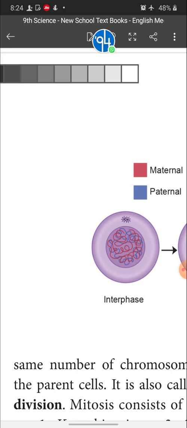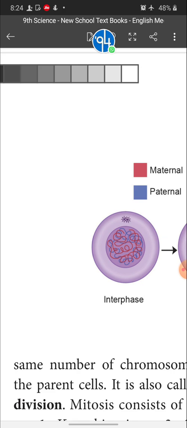When the sperm and egg fuse together they form the zygote. The zygote now has 46 chromosomes, 23 from the sperm and 23 from the egg, which is the diploid number.